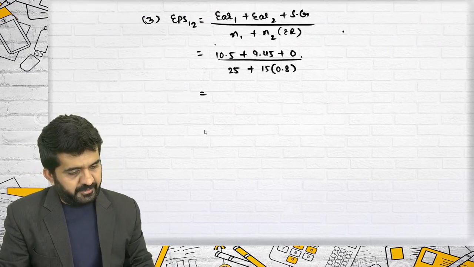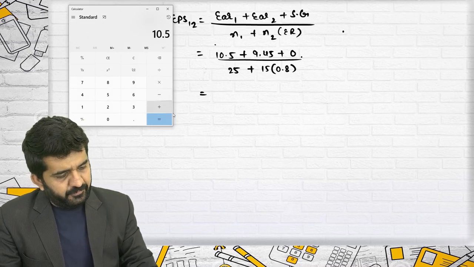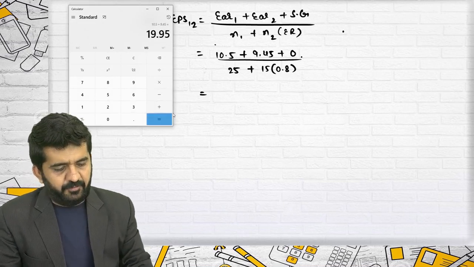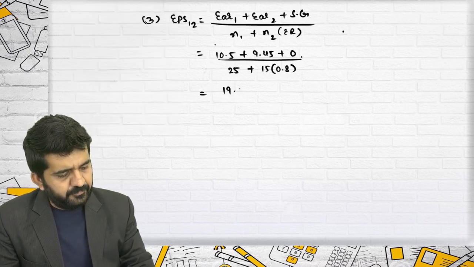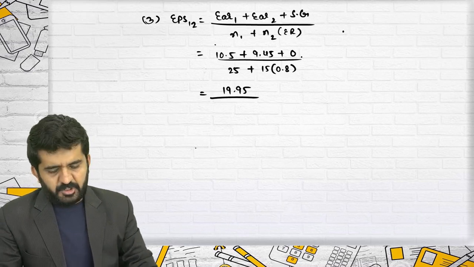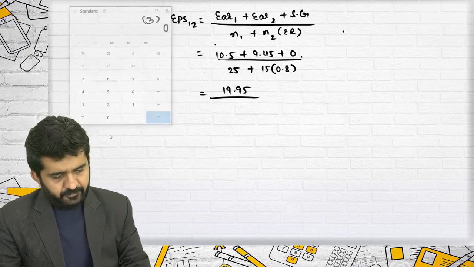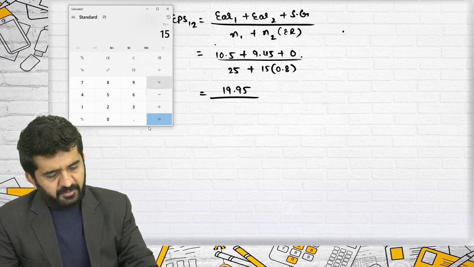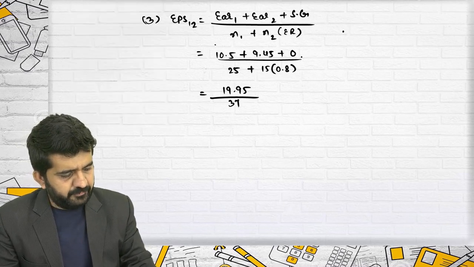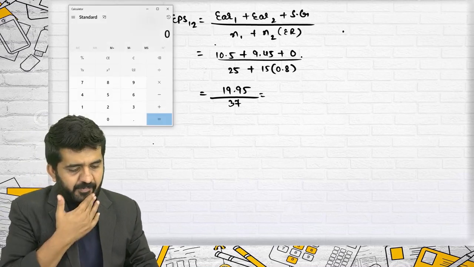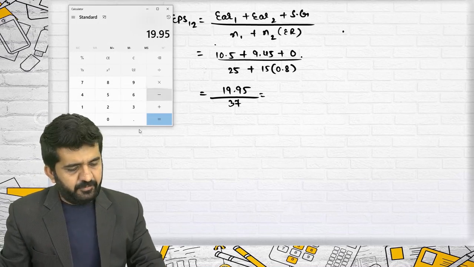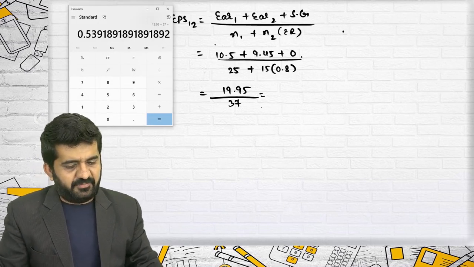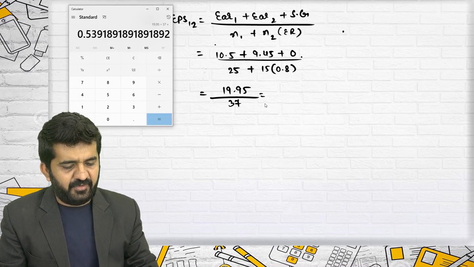So what is the numerator? 10.5 plus 9.45. It is 19.95. What is the denominator? 15 multiplied by 0.8 plus 25 is 37. EPS 12 will be 19.95 divided by 37, which is 0.53918.